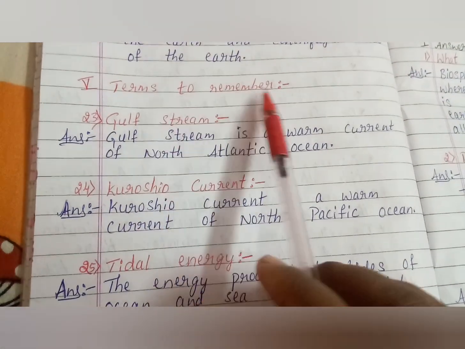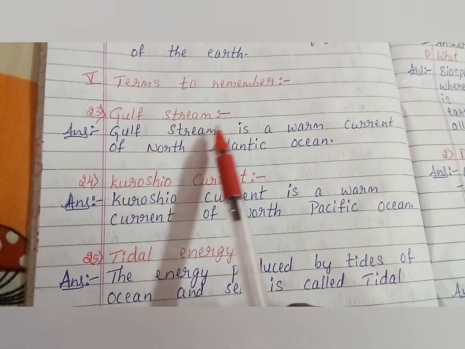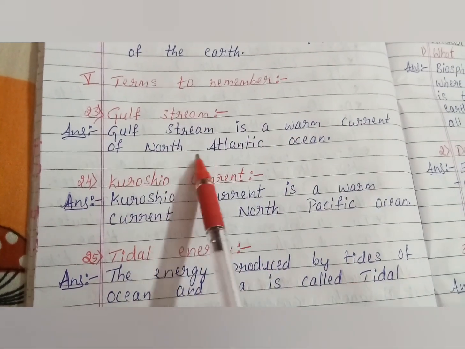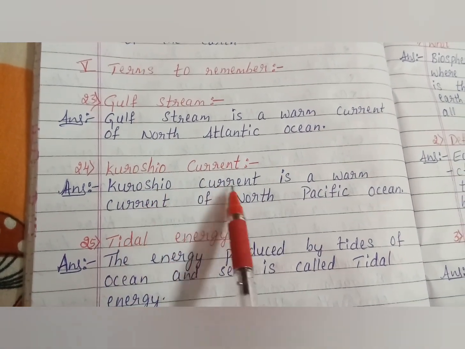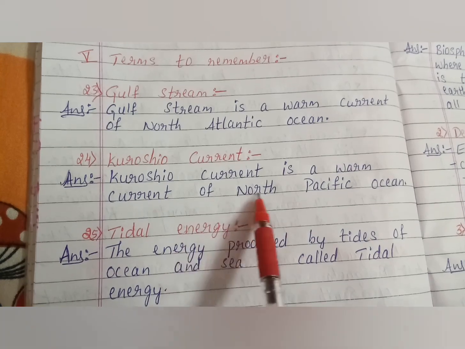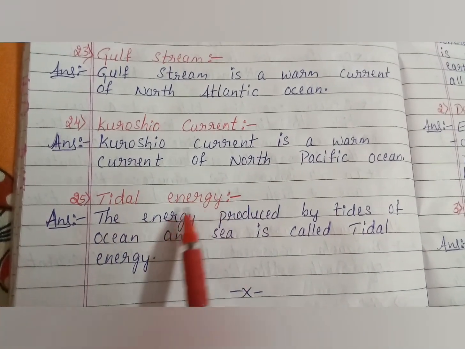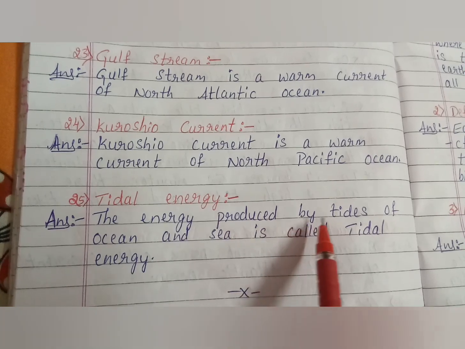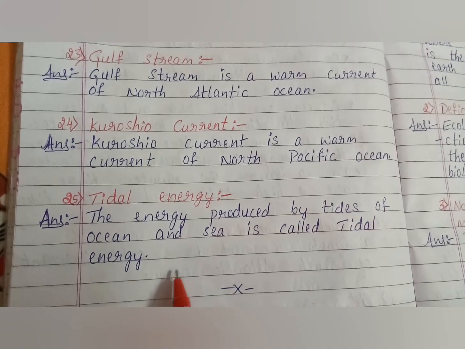Next, terms to remember. Gulf Stream. Gulf Stream is a warm current of the North Atlantic Ocean. Kuroshio current. Kuroshio current is a warm current of the North Pacific Ocean. Tidal energy. The energy produced by tides of ocean and sea is called tidal energy.